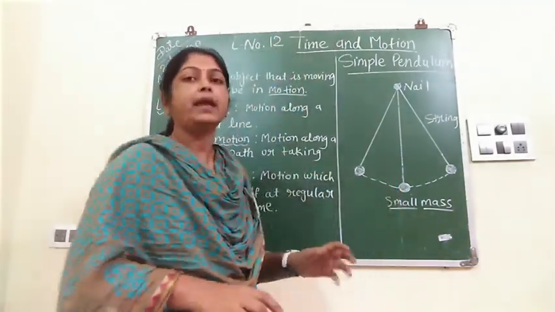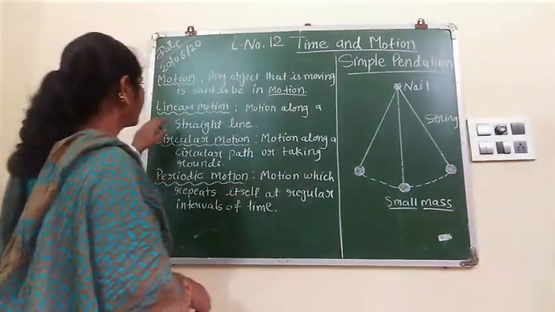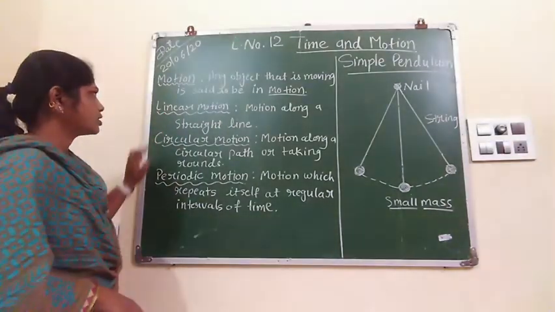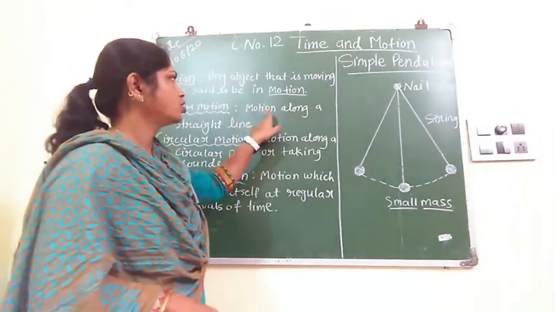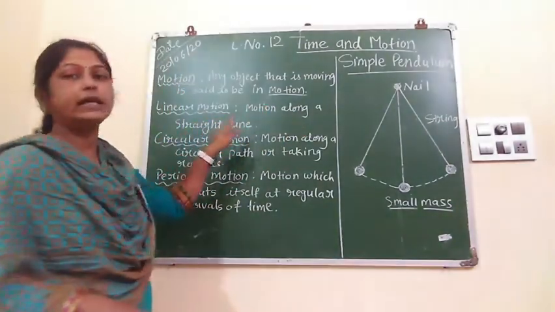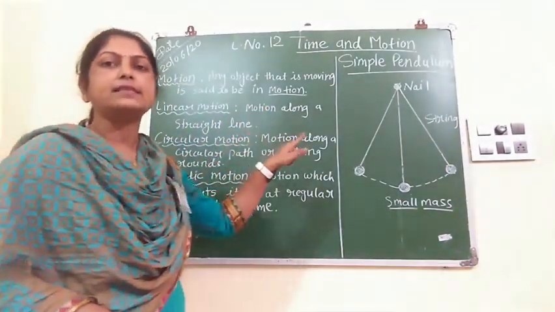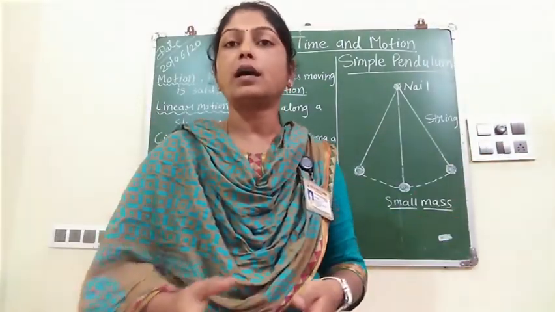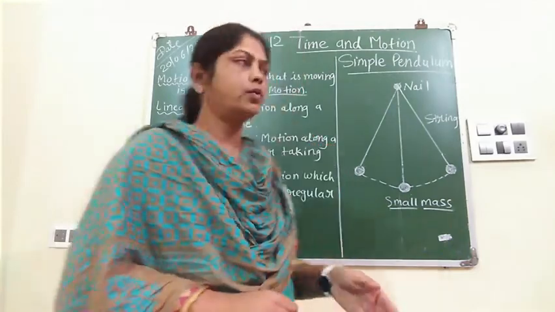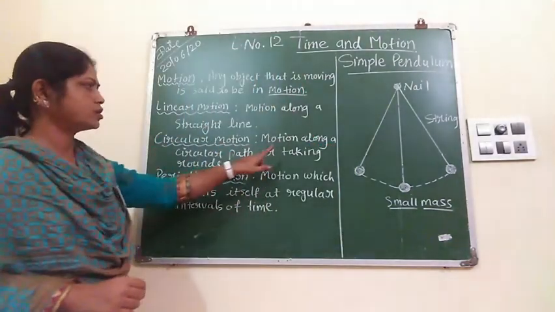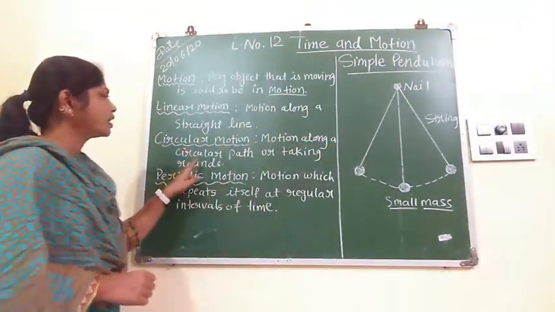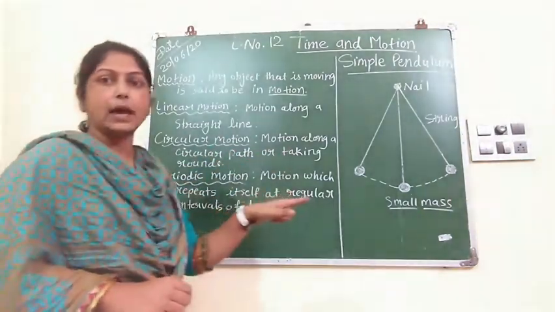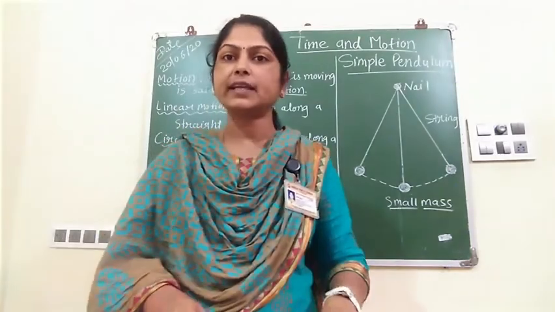Now some main types of motion are linear motion, circular motion, periodic motion. Linear motion means motion along a straight line. Example: a car moving along a road. Then circular motion: motion along a circular path or taking rounds. Example: a fan. It is a perfect example.